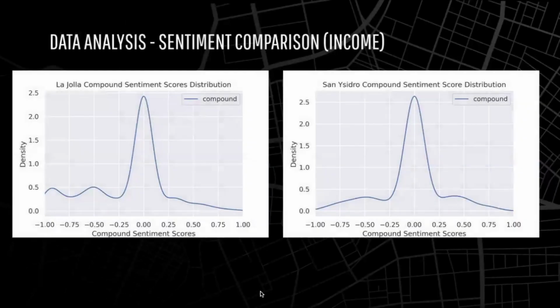Next, we did a comparative sentiment analysis based on communities with more or less income. We see that a community with high income, La Jolla, has an average compound sentiment score of negative 0.16, and one with lower income, San Ysidro, has a score of negative 0.02, which is much less negative than La Jolla. La Jolla also has a larger amount of requests and a much more negative sentiment score than San Ysidro. From this comparison, we can hypothesize that residents of higher income areas are more likely to submit more complaints and have a more negative sentiment than residents of lower income areas.